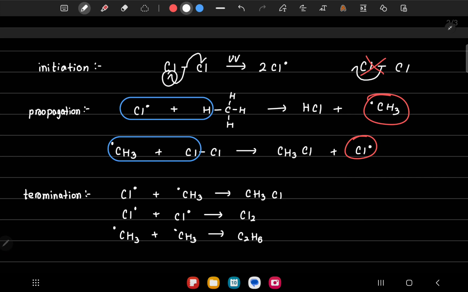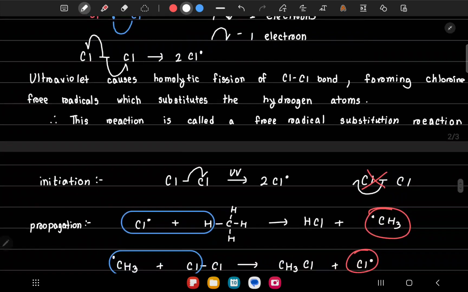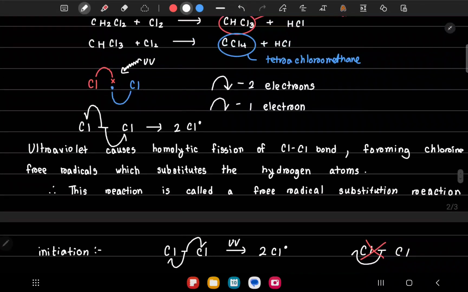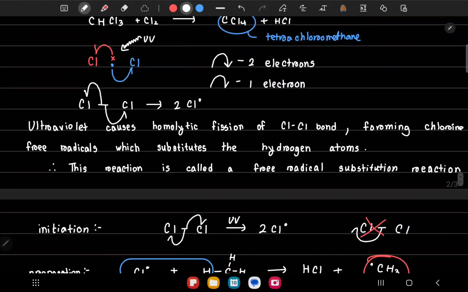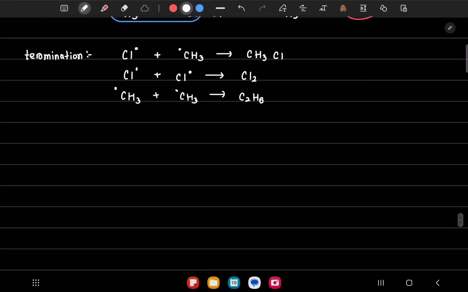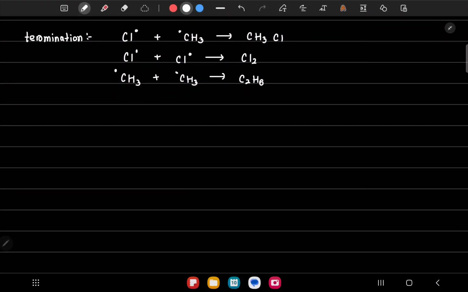We want to show the movement of one electron. Only one electron is going to the chlorine on the left. We can see here, for instance, this one electron is moving to the red chlorine, the other one is moving to the blue chlorine. So we are having the movement of one electron, not two. That's it for this video.